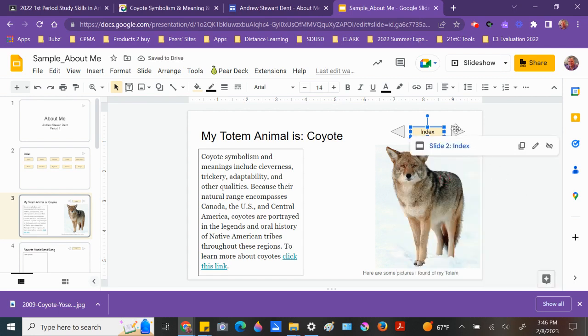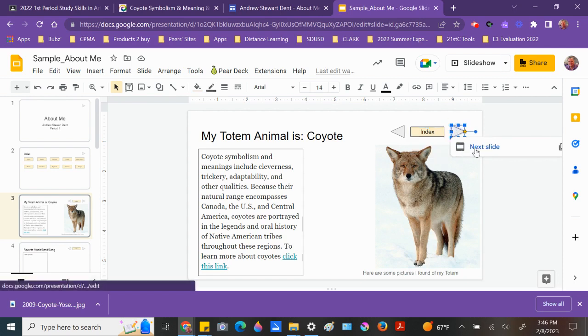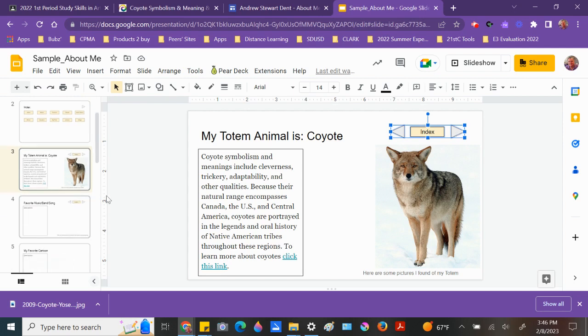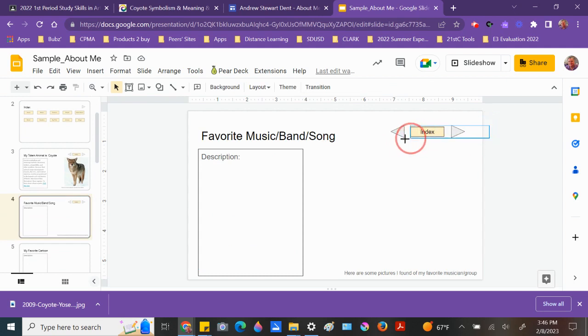While I'm here, I want to check these two also. So that one says next slide. That one says previous slide, exactly how it should. So just to make sure that this is good on all of these slides, again, I'm going to hold the Shift key down, click this button, Shift key, hold that one down, copy it by doing Control C, and then I'm going to go through all of these slides, select those three by clicking and dragging a rectangle around them and pasting in those buttons with Control V.